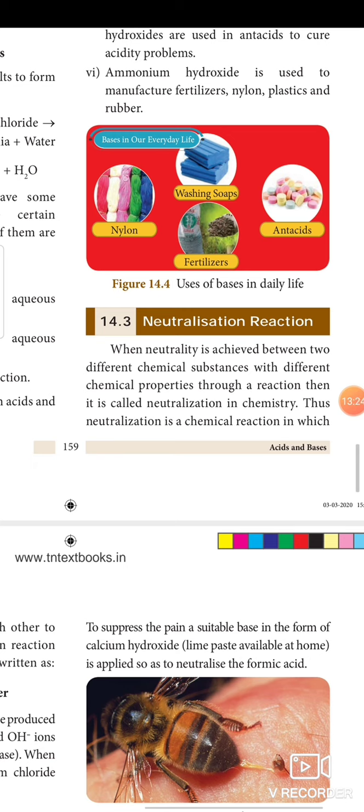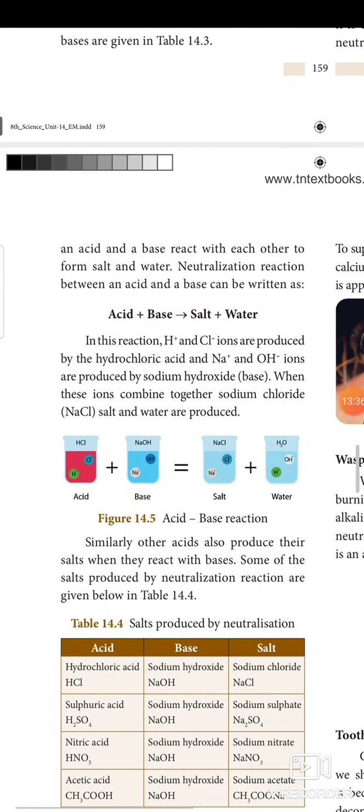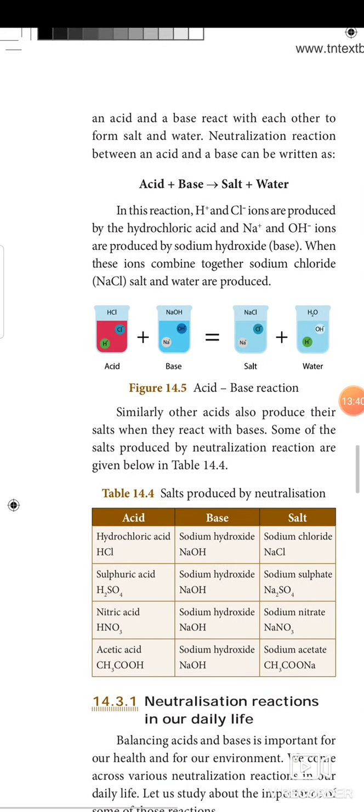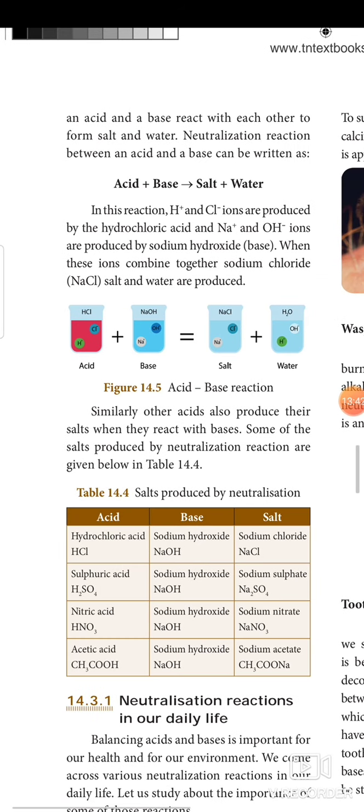When neutrality is achieved between two different chemical substances with different chemical properties through a reaction, then it is called neutralization in chemistry. Thus, neutralization is a chemical reaction in which an acid and a base react with each other to form salt and water. Neutralization reaction between an acid and a base can be written as acid plus base gives salt plus water.